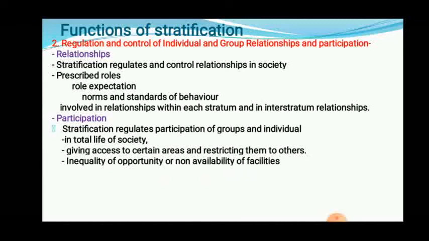For example, suppose you want to take admission in a private college where the fees are much higher. If you are from a particular category and don't have that much money to get admitted, then you are unable to do it. The money factor restricts you from taking admission in that college.